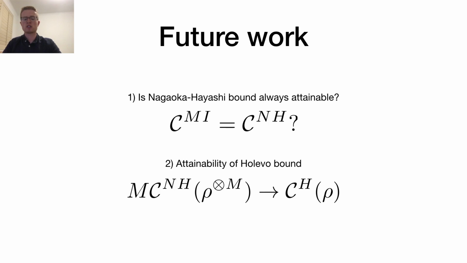The second question concerns the attainability of the Holevo bound. In general, we know that a collective measurement on infinitely many copies of the probe state is required to reach the Holevo bound. The Nagaoka-Hayashi bound allows us to investigate this. By looking at the separable measurement precision on multiple copies of the probe state, we have a way to investigate just how difficult it will be in general to reach the Holevo bound. This is something we have been working on and will hopefully share with everyone soon.